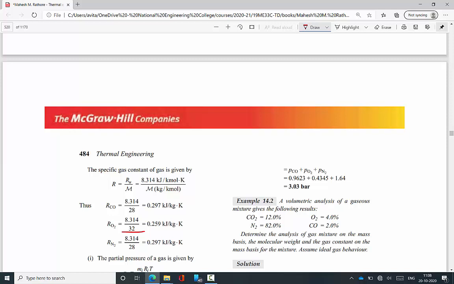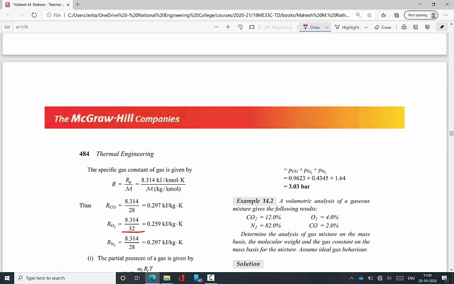Then the partial pressure equation. Remember PV equal to nRT or PV equal to mRT. Here the details about moles are not given, only details about mass are given. Therefore, here we use mass gravimetric analysis, not a volumetric analysis. In that problem, they are giving the mass of the substance, not the volume of the substance.